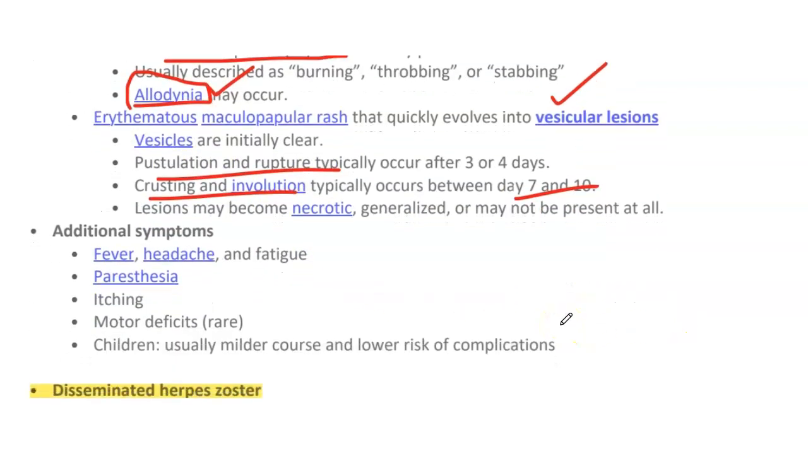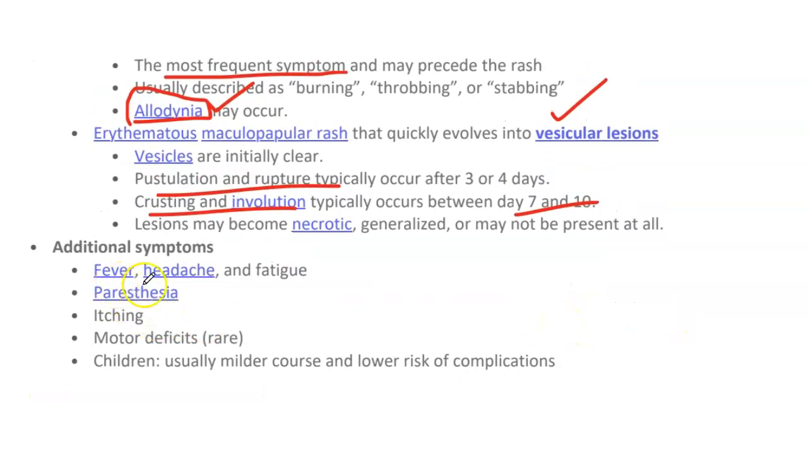What will be the additional symptoms? Fever, headache, fatigue, paresthesia, loss of sensation, and itching. Motor deficit is rare, and in children the course is usually mild.